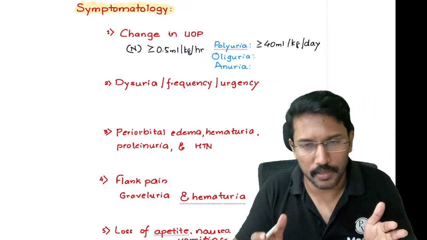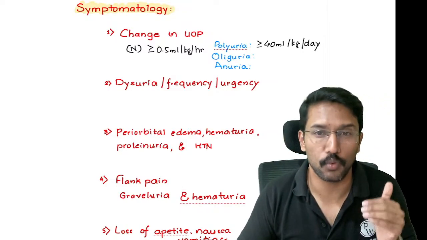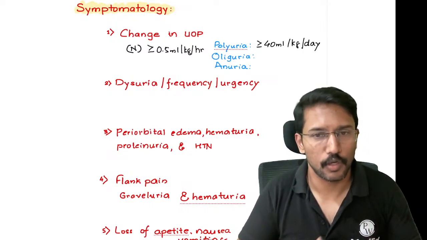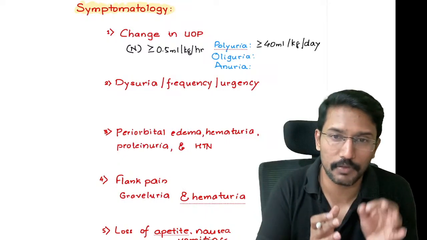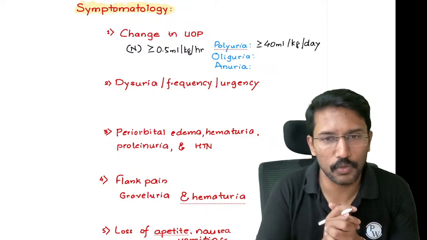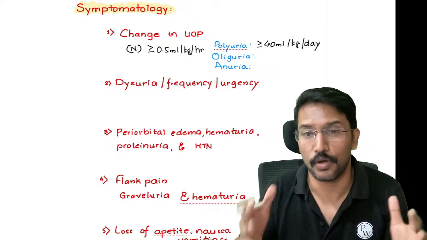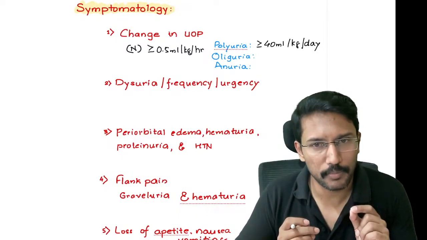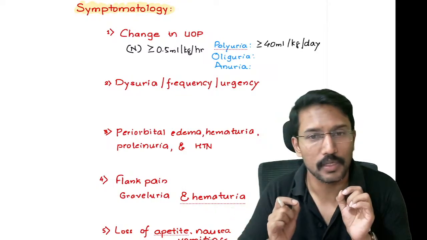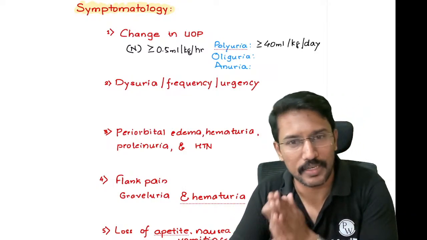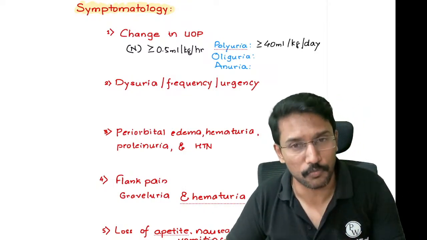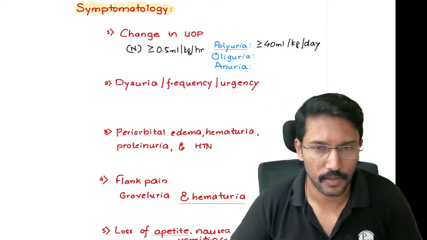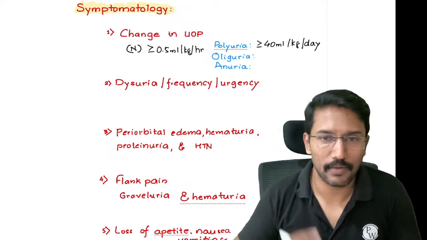So in a 24-hour period, if the total urine output of an individual is more than 40 ml per kg, then we will call the patient as having polyuria. For example, if I'm dealing with a 50 kg person and my urine output is, let me say, 2.5 liters in 24 hours, do I have polyuria by definition? 40 ml per kg into 50 kg becomes 2000 ml, or 2 liters. So if I am producing more than 2 liters of urine per day, then we will say that I have polyuria.